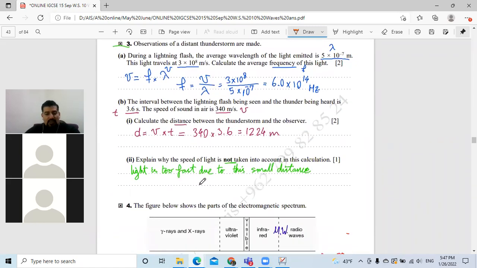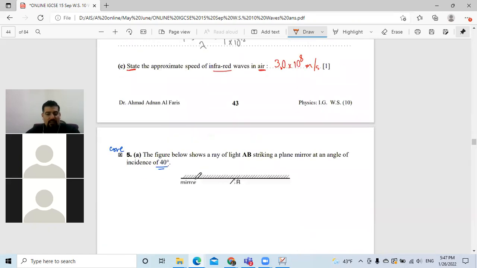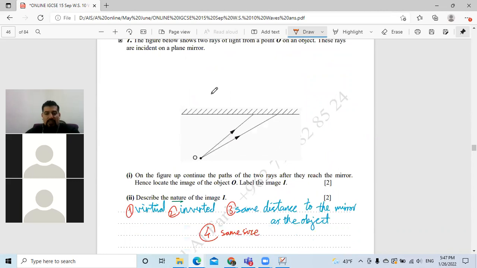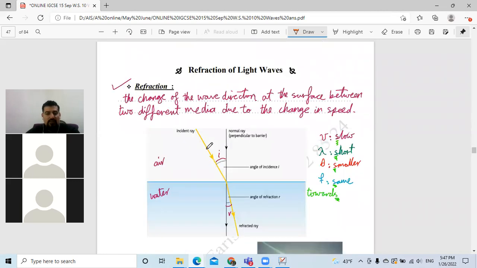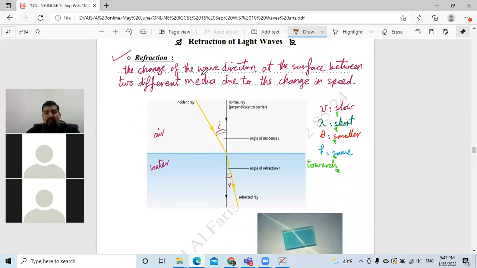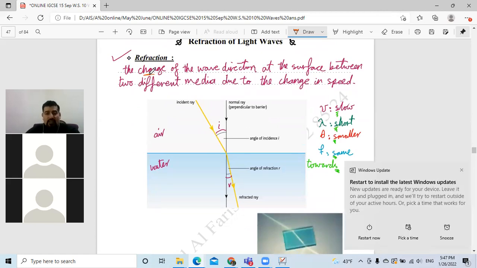And we did a few questions here. Question 3, 4, and I think 5. Then we reach this question and we did it, we drew it. Okay, then we started talking about what? Refraction of light. And refraction, we said it's the change in what? In the wave direction between two different media due to the change in what? In the speed.